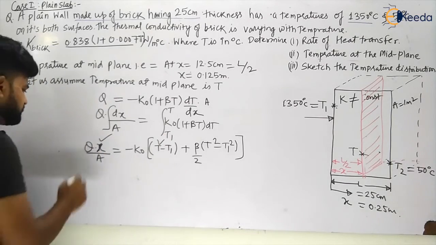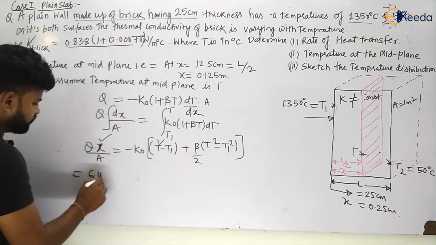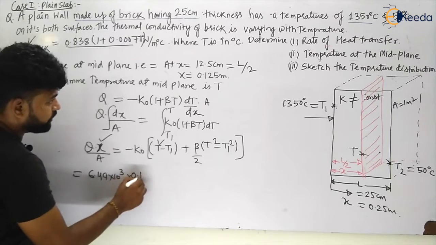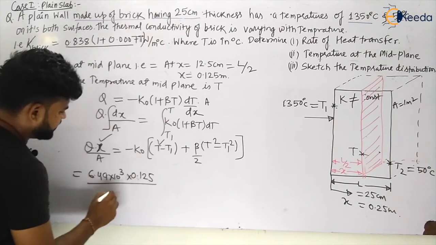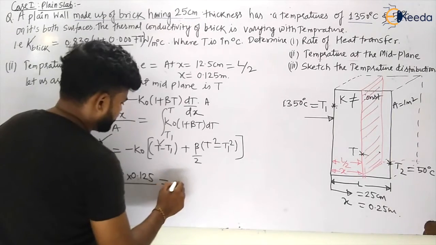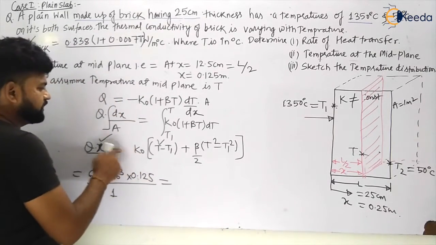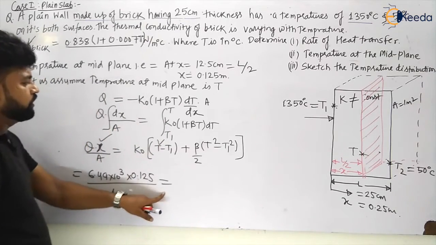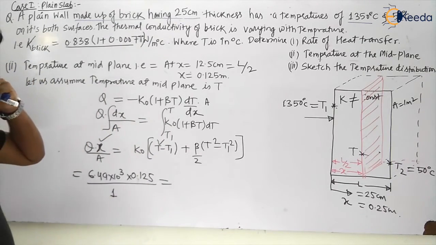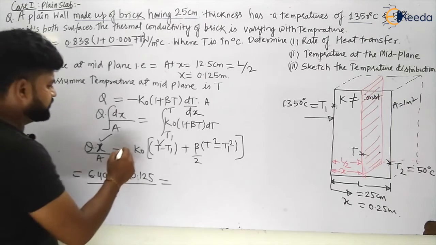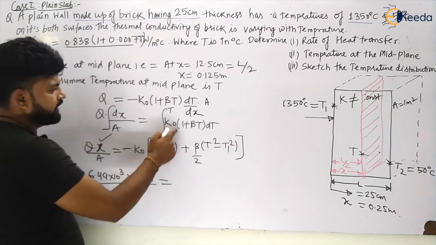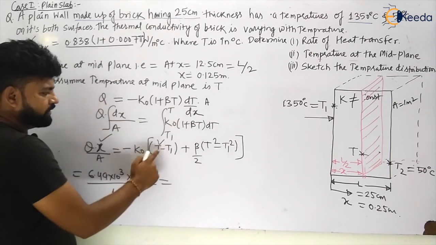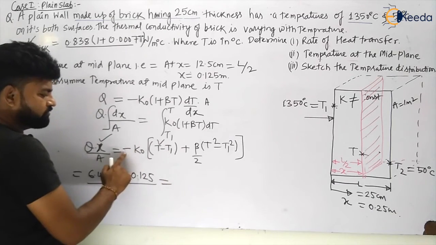So let us see what will be this. Heat transfer we have calculated, that is 6.49 into 10 to the power 3 watt. X we know, 0.125 meter, divided by area we have taken 1, will be equal to k naught. So now minus will not be there, my dear students. Minus will be there or not? Yes, minus will be there, because we have taken from higher to lower, t1 to t. In this case t will be lower, t1 will be higher. That's why minus we have to take here.